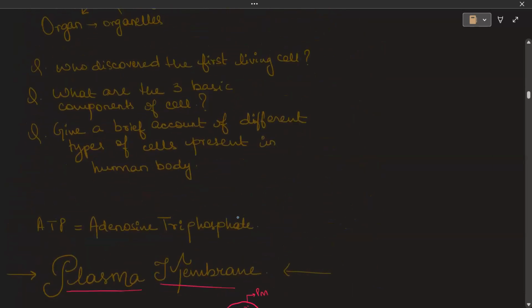Now, these are the three possible questions that can come. Like, who discovered the first living cell? Anton von Leeuwenhoek.